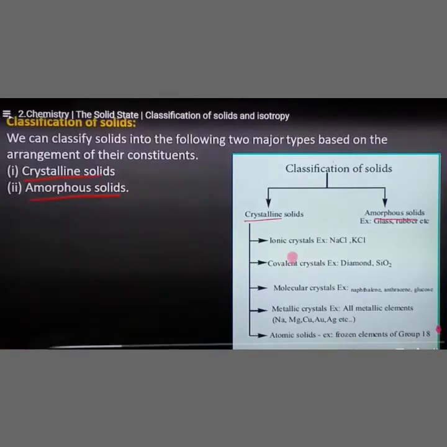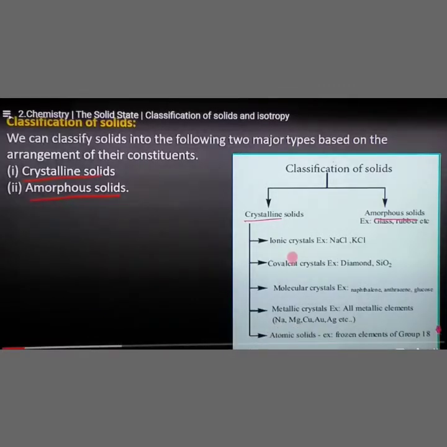There are 5 types. First one is ionic crystals, for example sodium chloride and potassium chloride, NaCl, KCl. The second one is covalent crystals, for example diamond and silica, nothing but sand, that is SiO2, silicon dioxide. Third one is molecular crystals, for example naphthalene, anthracene and glucose. Fourth one is metallic crystals. These are all metallic elements, which may be in rod or sheet form: sodium metal, magnesium, copper, gold, silver, etc. Next, atomic solids.